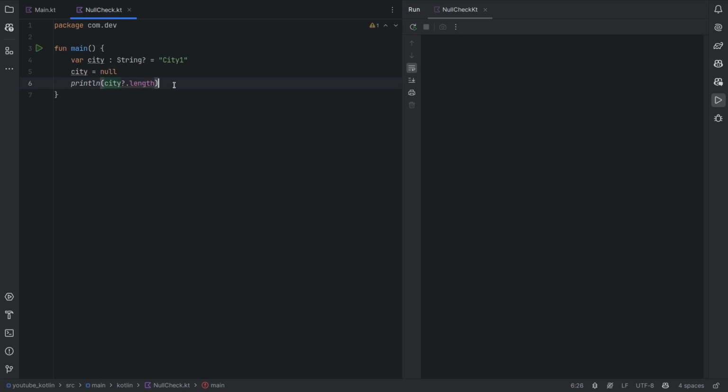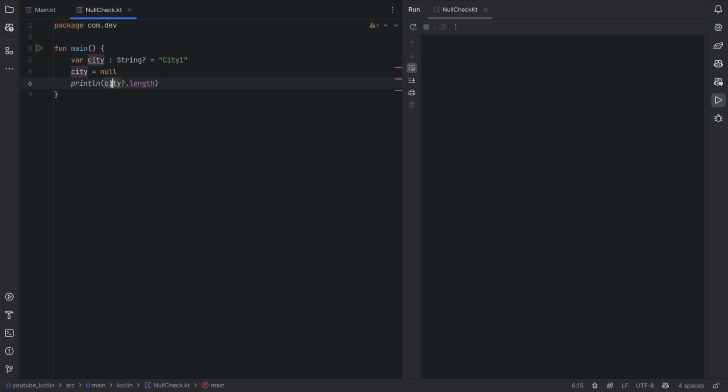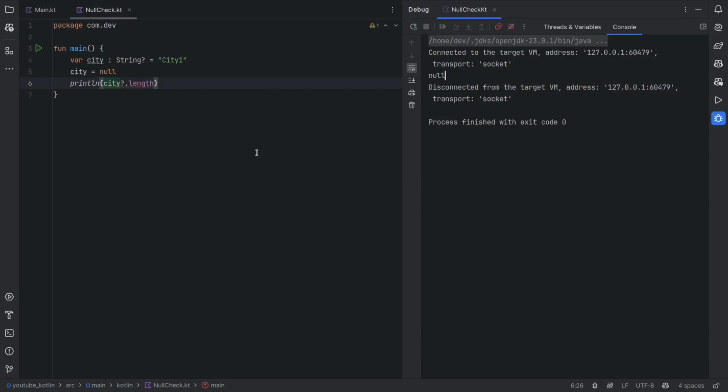What this will do is print the length of the city if city is not null, and if it is null, it is going to print null. Basically, if you did not have this safe operator, the program would crash. So this is a safe call.